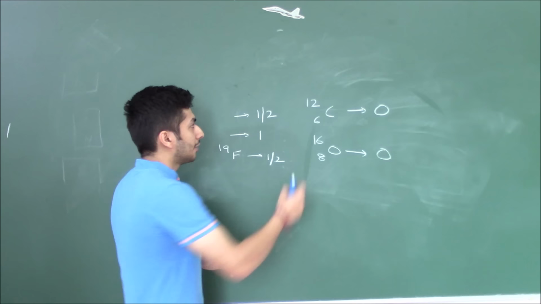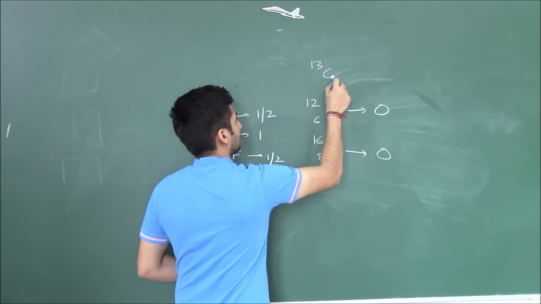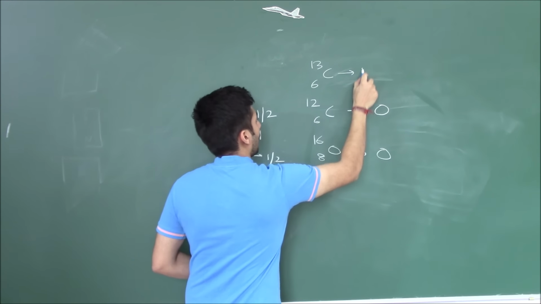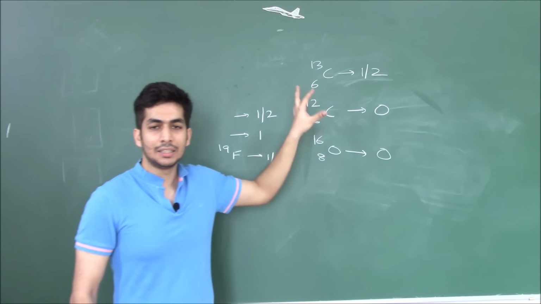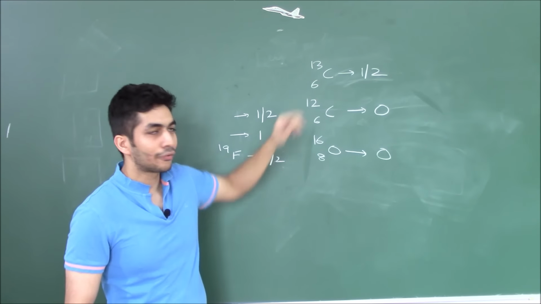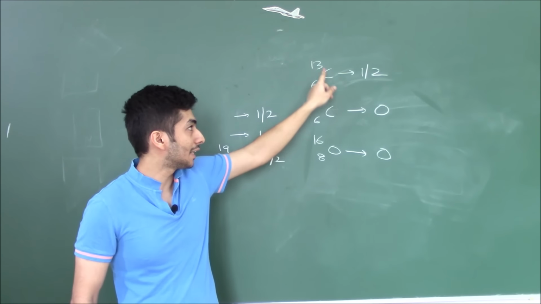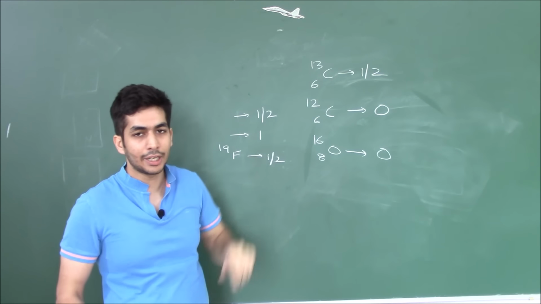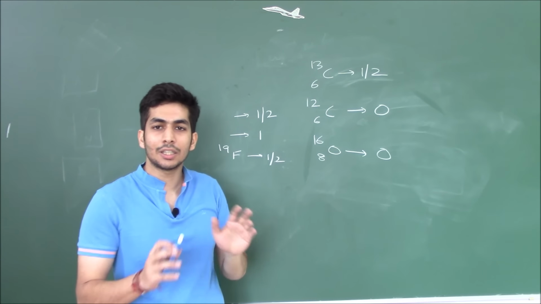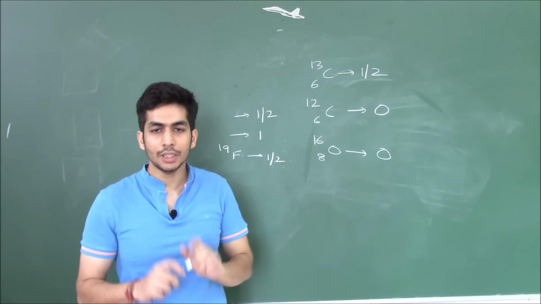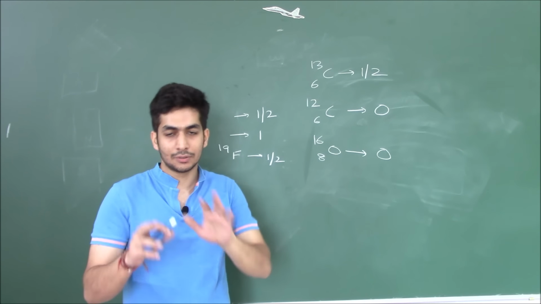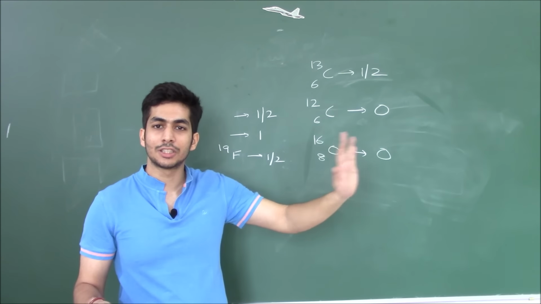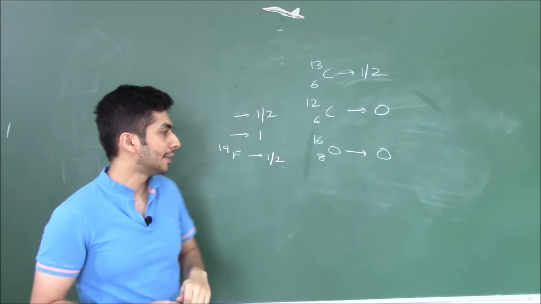But on the other hand, if I talk about 13C6, this has a spin of half and it's NMR active. This is the less abundant isotope of carbon, and it is NMR active because it has an odd mass number. So the essential condition is that it should have a non-zero nuclear spin. That's all we are concerned with for NMR spectroscopy. That nucleus will be NMR active which has a non-zero nuclear spin.